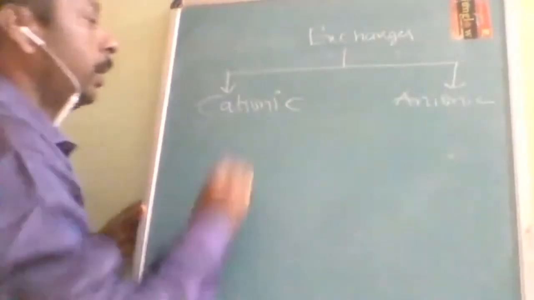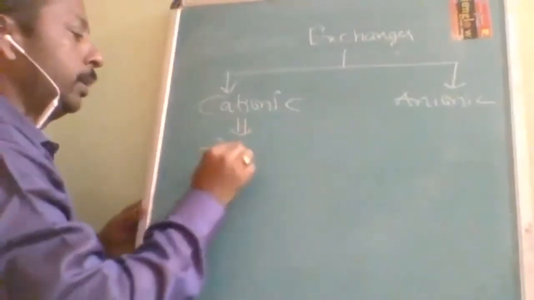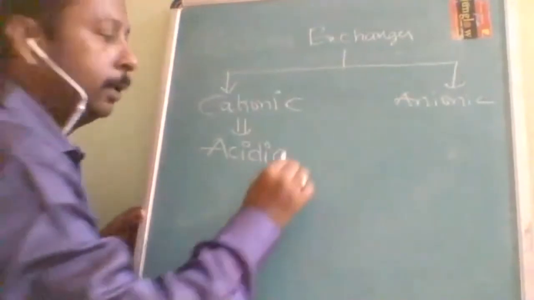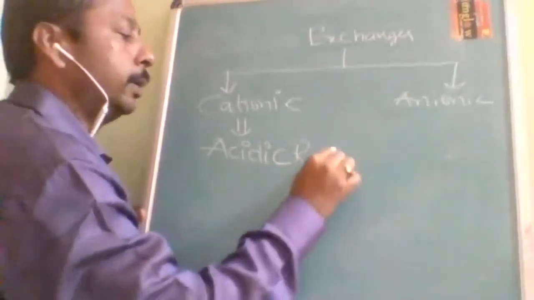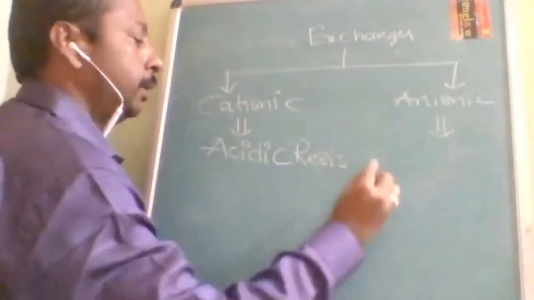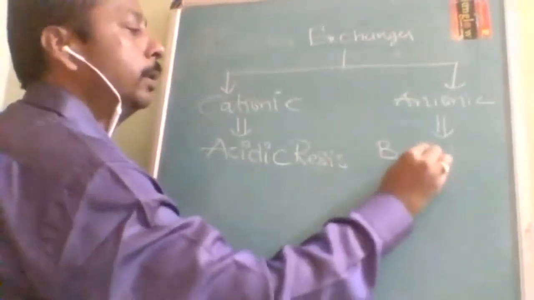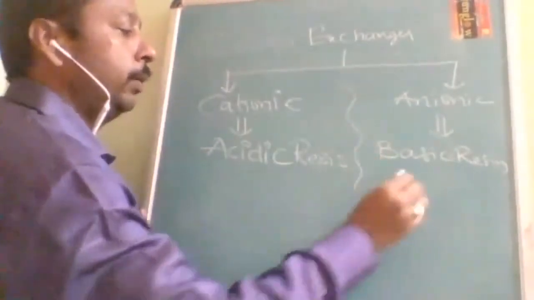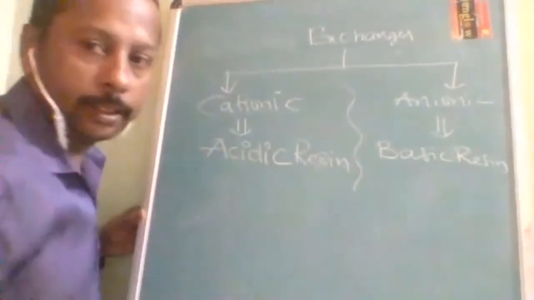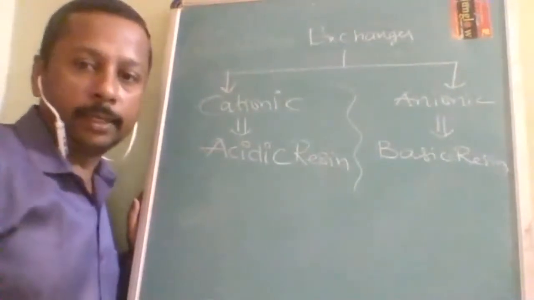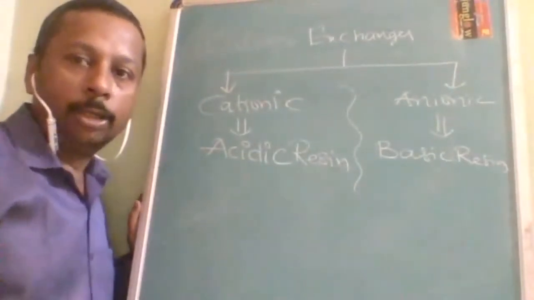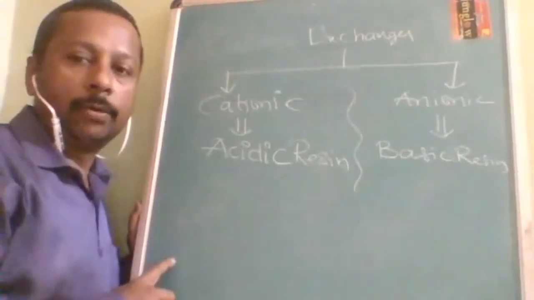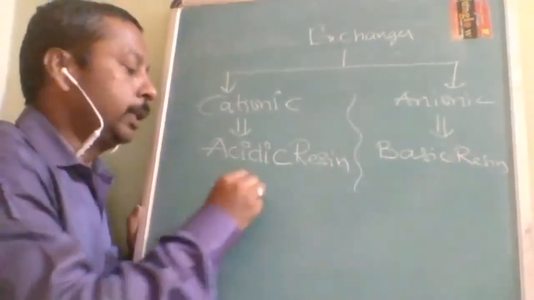The cationic exchanger is called acidic resin, and the anionic exchanger is called basic resin. Here, in place of zeolite, we are using the word resin. It is also a polymeric network, but in place of sodium, here we are going to have H+.